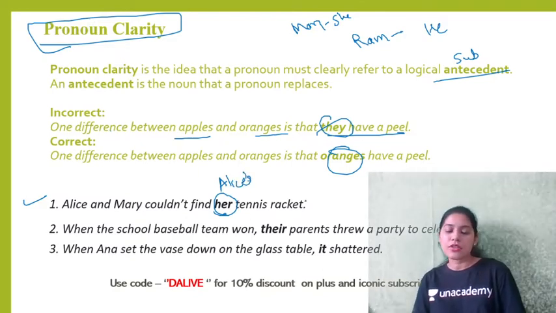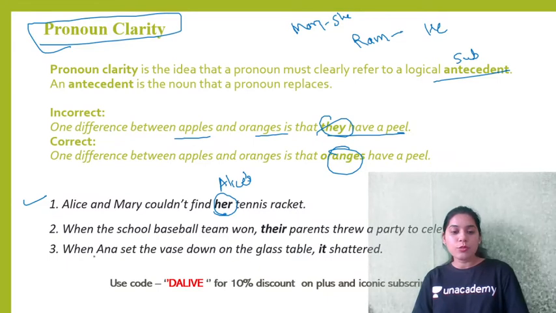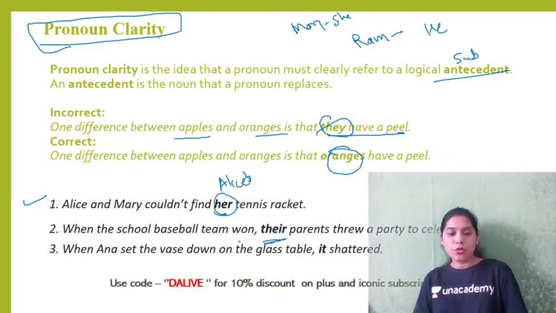For example, Alice's tennis racket. When the school baseball team won, their parents threw a party to celebrate. So when the school baseball team won, team is always singular. Collective nouns are singular, so it's parents, right? Threw a party to celebrate.